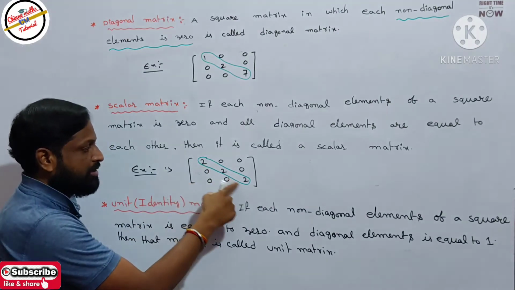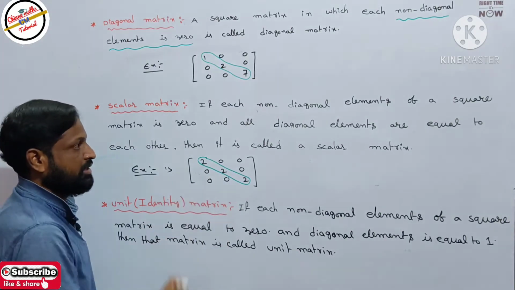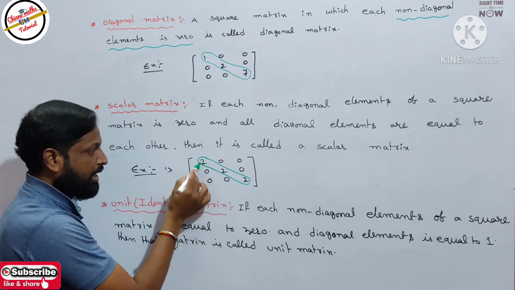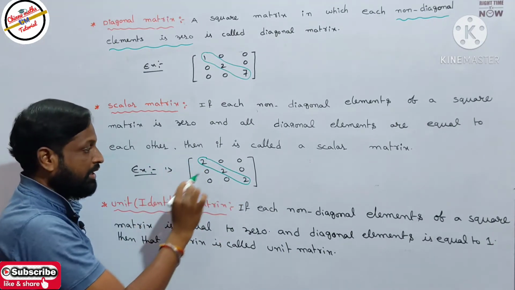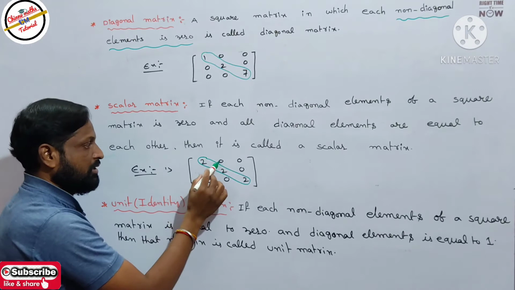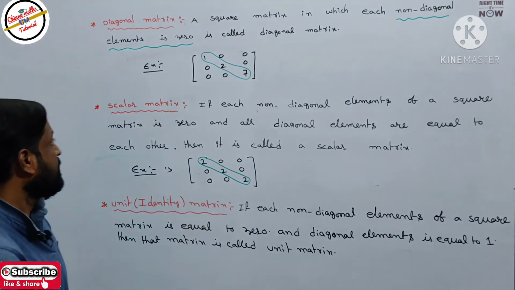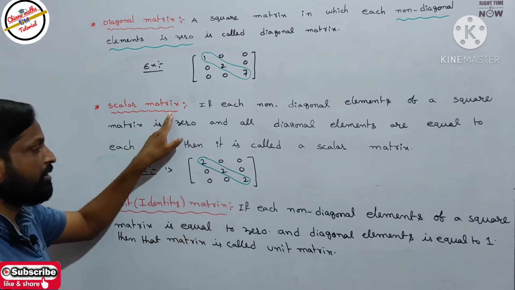The diagonal elements are equal to each other. So all diagonal elements are equal. The remaining non-diagonal elements should all be equal to 0. Then this matrix is called a scalar matrix.